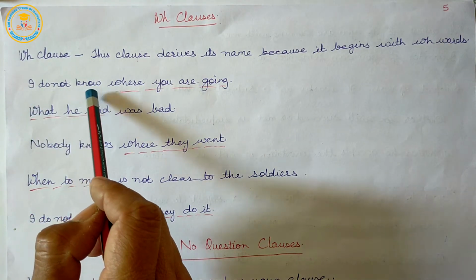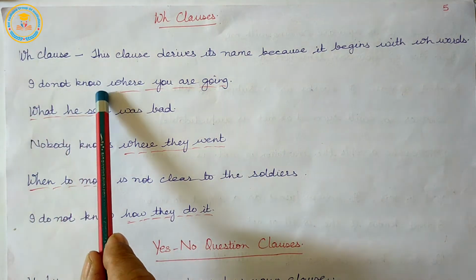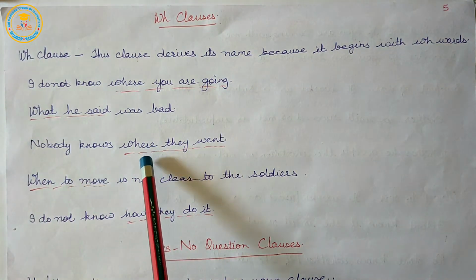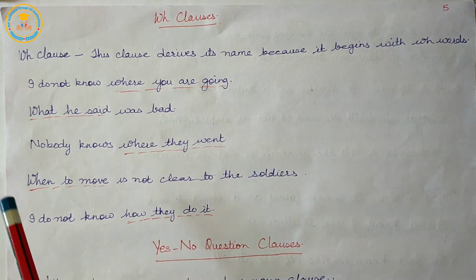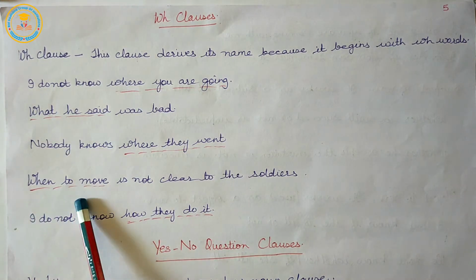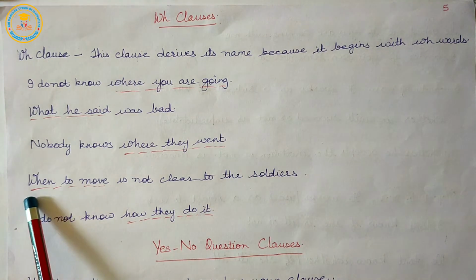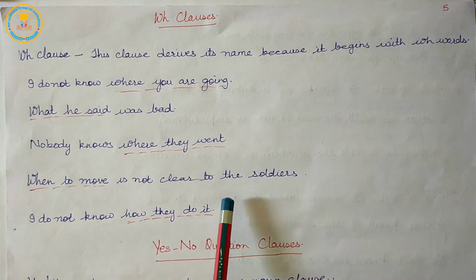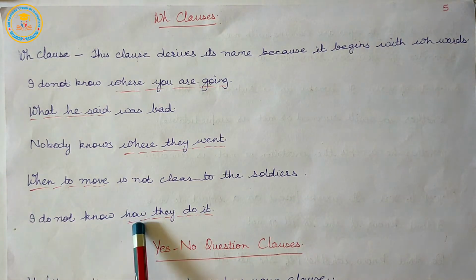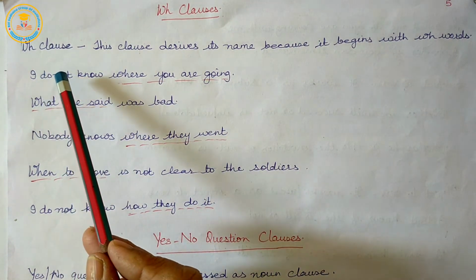I do not know where you are going. Nobody knows where they went. When to move is not clear to the soldiers. I do not know how they do it. So, these are the examples of WH clauses.